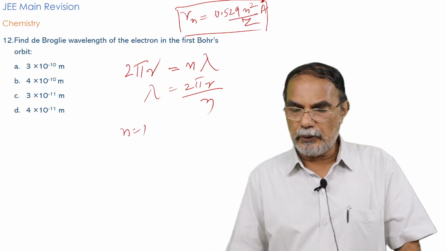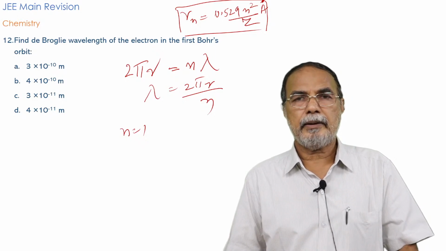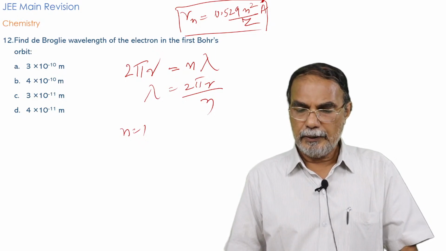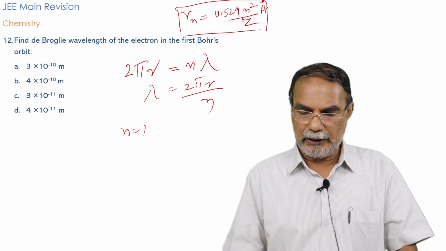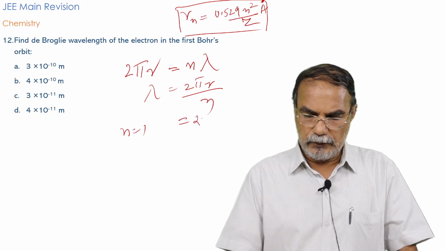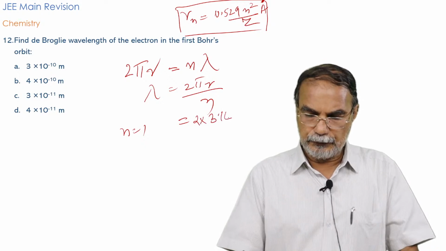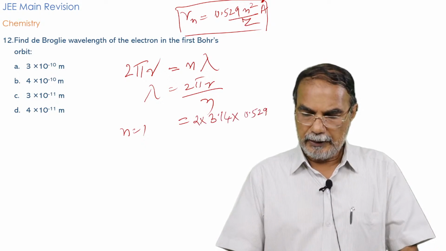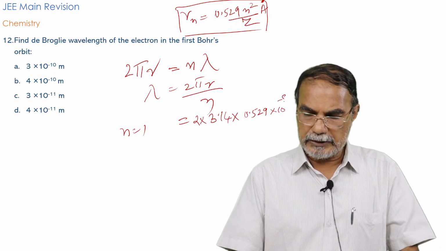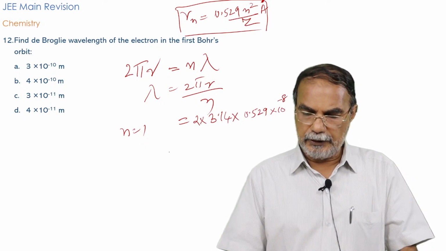So here n is equal to 1 and z, the atomic number, is also equal to 1. So the value of R is equal to 0.529 angstrom. You can put the value 2 into 3.14 into 0.529 angstrom, that is into 10 raised to minus 8 centimeter, and when you convert into meter, divided by n, the value is 1.